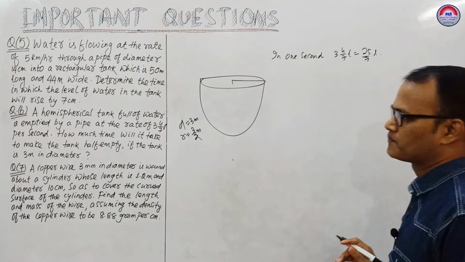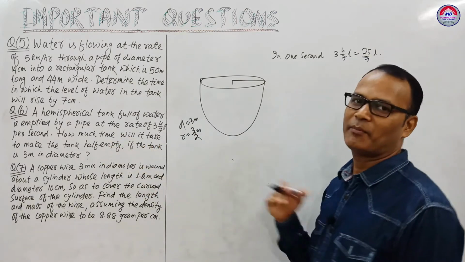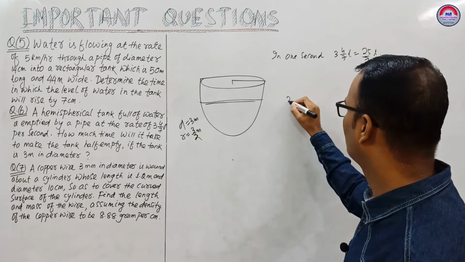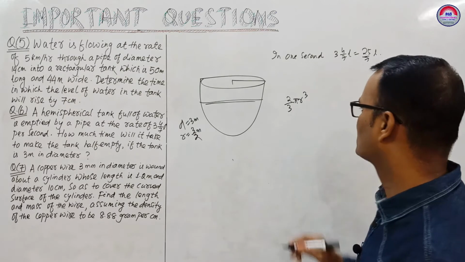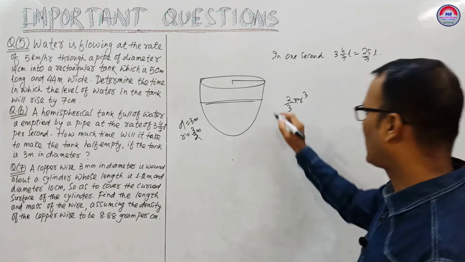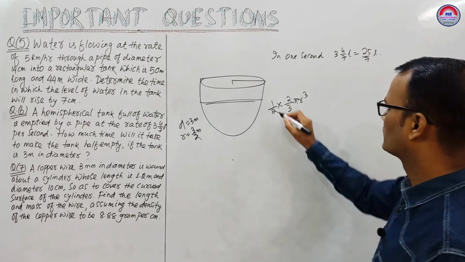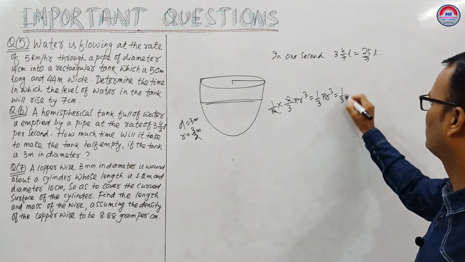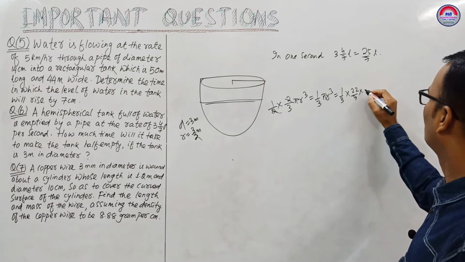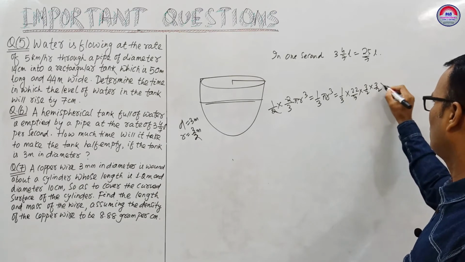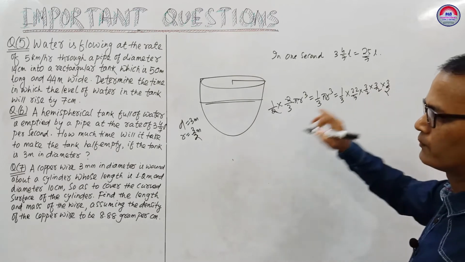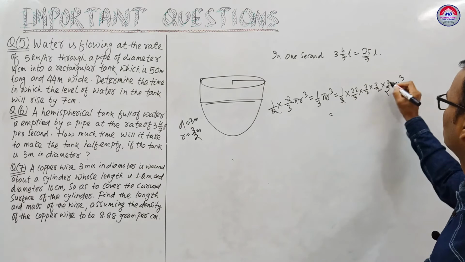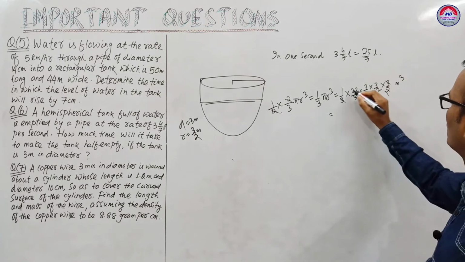Clear? How much time will it take to make the tank half empty? Half empty means we take half the volume of the hemisphere. The volume of the hemisphere is 2/3 pi r cube. Half empty means half of this, so we can write 1/3 pi r cube. Now put 1/3 pi, 22/7, into r cube, 3/2 into 3/2 into 3/2 meter cube. Okay, now you see 3 cancels, 2 and 11.